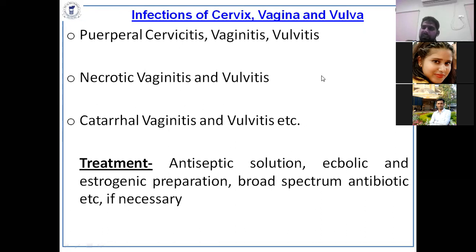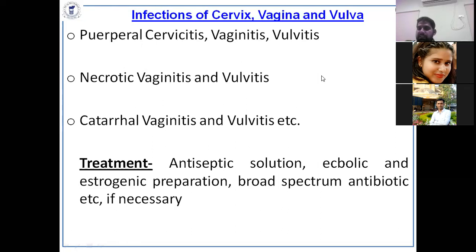Treatment should be given on the basis of signs, symptoms, and severity of the illness. An antiseptic solution poured inside the vagina or over the vulva is sufficient to cure the disease, but if not,